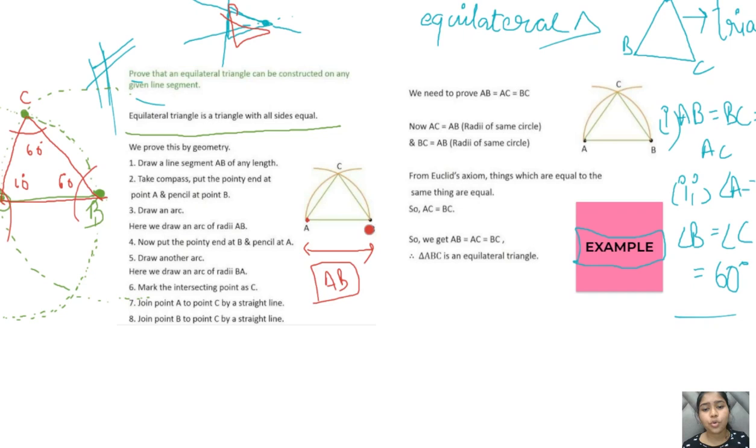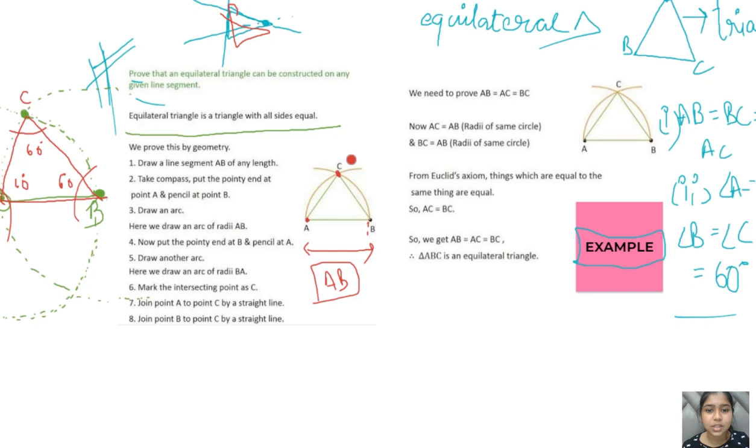Now put the compass point at point B and the pencil at point A, with the radius open like AB. Then draw the circle again. There will be a point where these arcs intersect or cross each other.